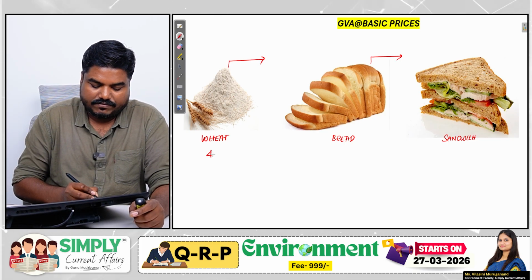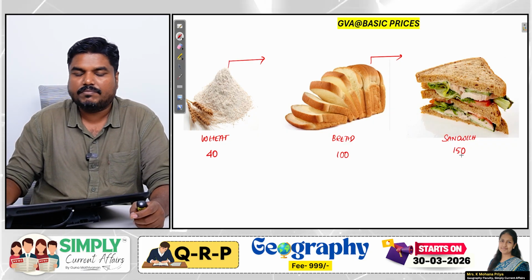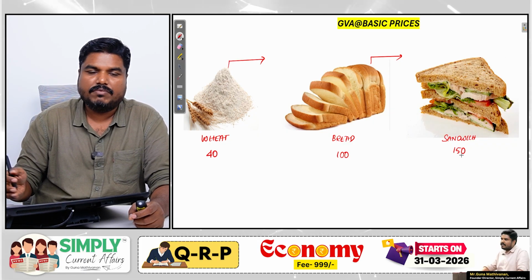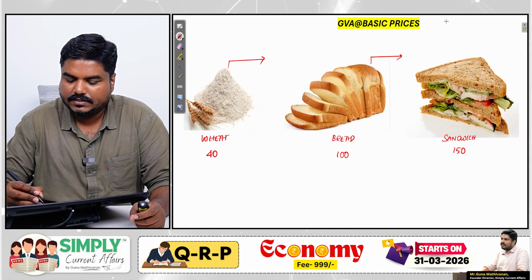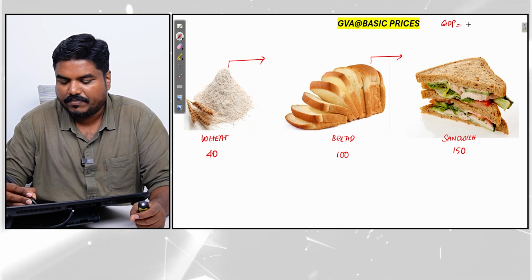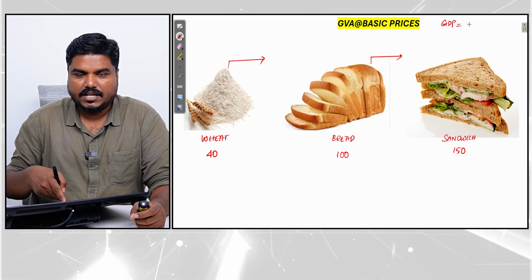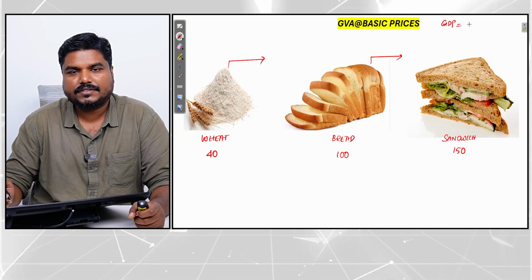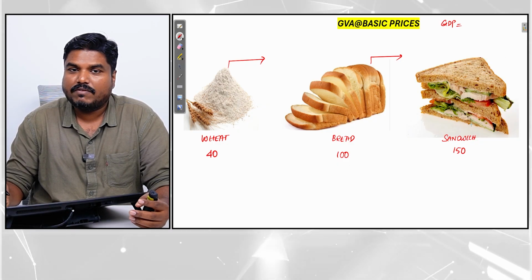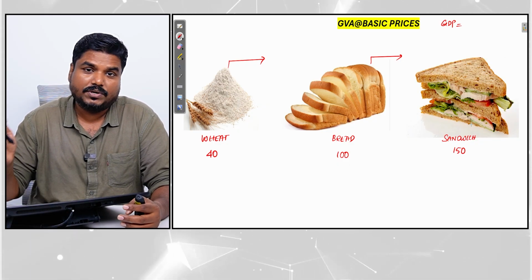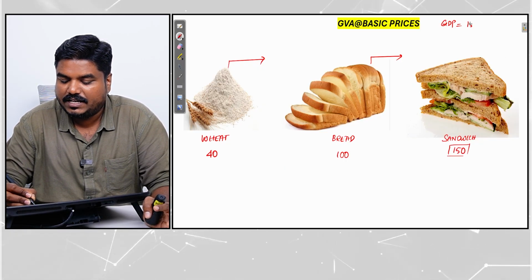The wheat price is 40 rupees, the bread price is 100 rupees, the sandwich price is 150 rupees. Now assume this economy is producing only wheat, only bread, only sandwich. So now what is the GDP of this country? The country is producing wheat, bread, sandwich. Entire wheat is used for making bread, entire bread is used for making sandwich. Now we know GDP is the total value of all the final goods and services produced within the country. So sandwich is the final good.